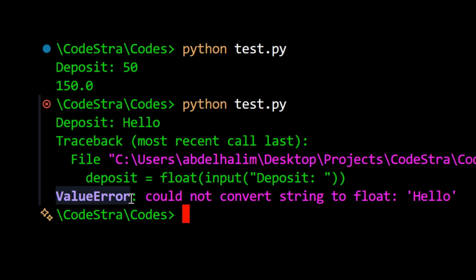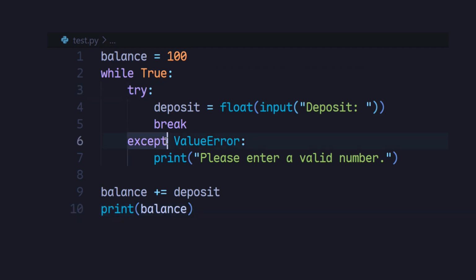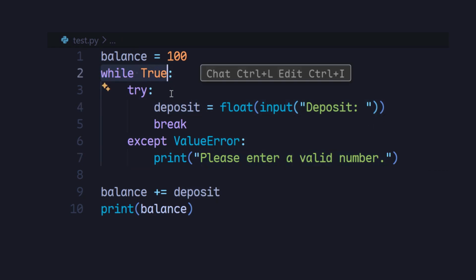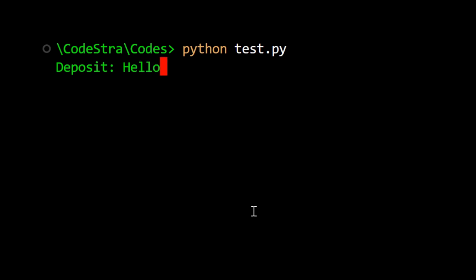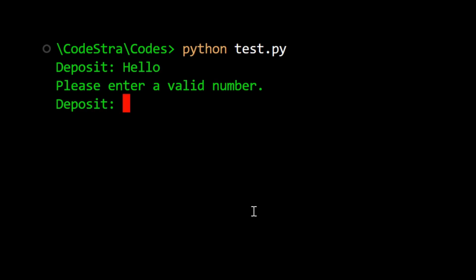They use something called try and except. Try means run this code, but if something goes wrong, don't crash the program. Instead, show a friendly message, ask the user again, and keep everything running. That's why almost every real Python application uses try and except. Not because programmers expect perfect users, but because they know people make mistakes.